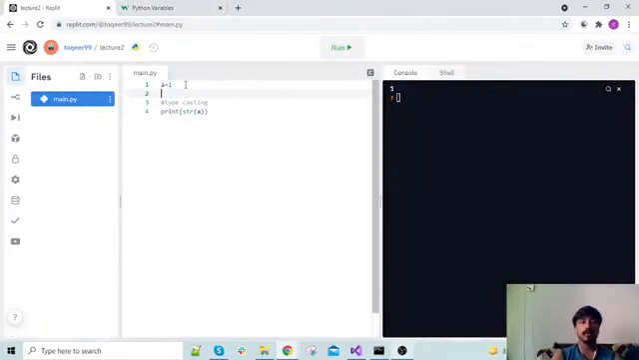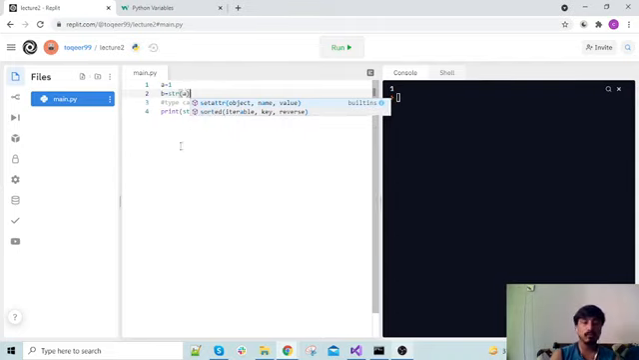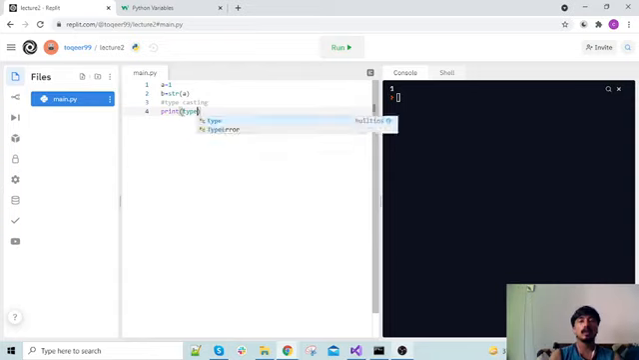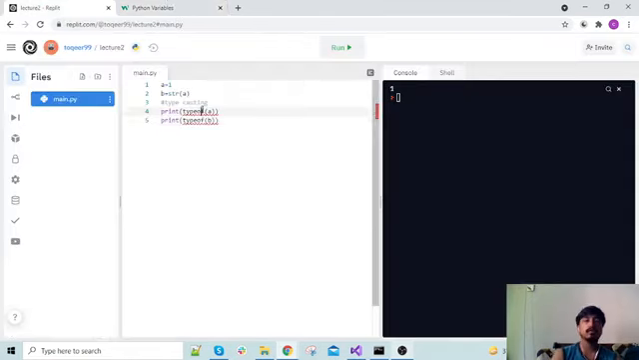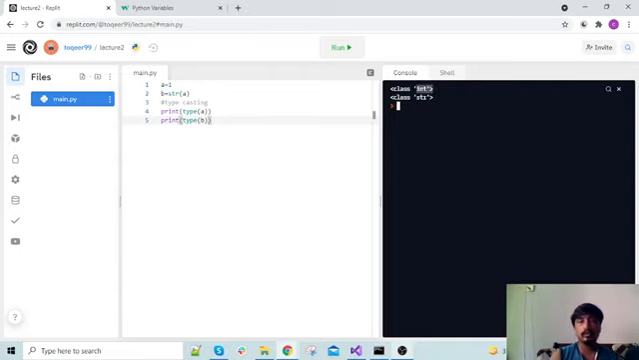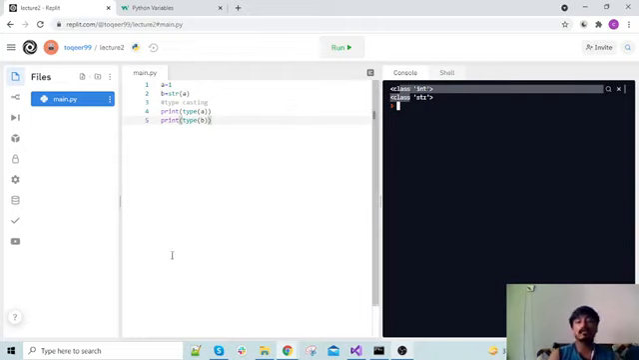Like a is an integer, b is equal to str of a. I'm assigning the value of a to b, but in a string format. Let's print the type of both. So a is integer, b is string. Here it is showing the types, and every type is also a class, whether it is a user-defined or custom class or a utility class. It is showing that a is of type class int, b is of type class str.